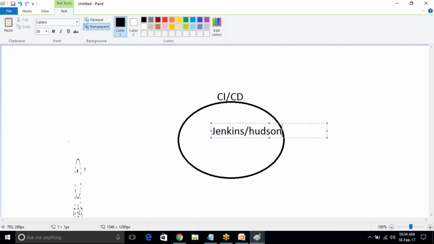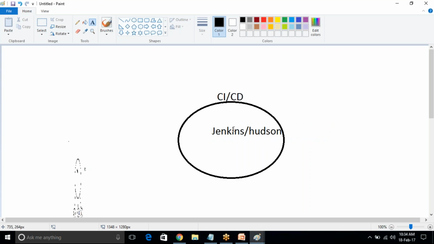This Hudson was developed by Sun Microsystems. After that they sold it to Oracle. After buying it, Oracle renamed it Jenkins. So for Hudson, they are not developing anything. For Jenkins, every week they are releasing new versions, new releases.